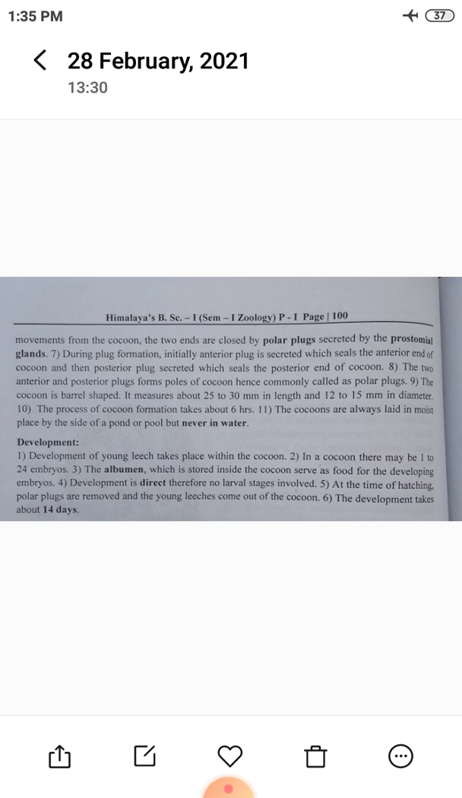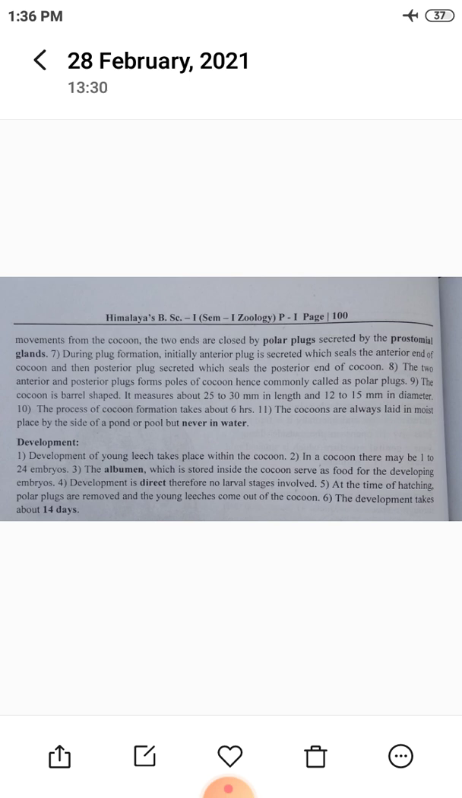The cocoons are always laid in a moist place by the side of a pond or pool, but never in water. The development of the young leech takes place inside the cocoon. In a cocoon, there may be 1 to 24 embryos.